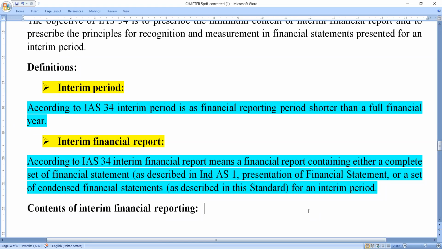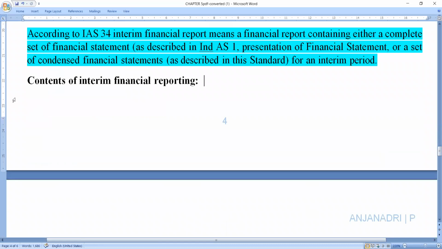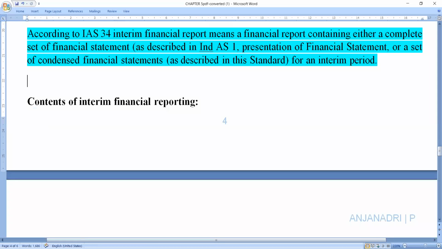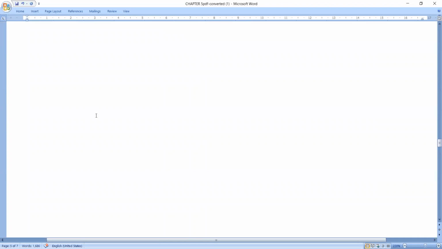After this important concept, next we are moving to the contents of interim financial reporting.